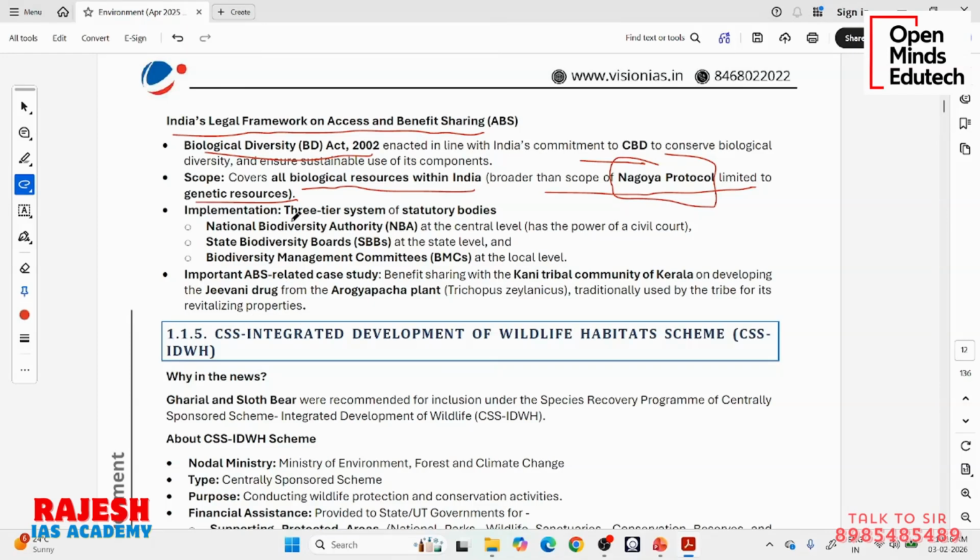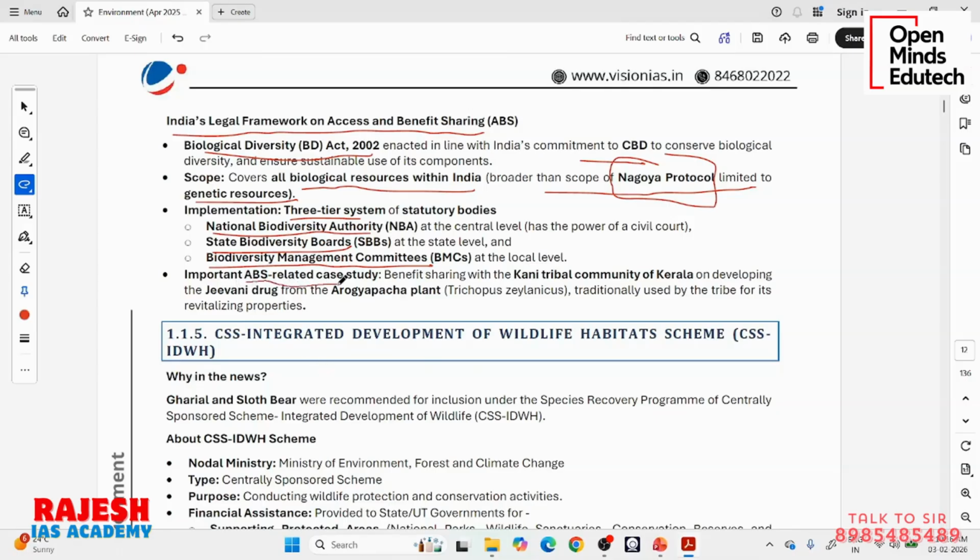Then we are implementing this biological diversity using a three-tier system. One is at national level, we have the National Biodiversity Authority. At state level, we have state biodiversity boards. At district level, we have biodiversity management committees. So from district to national level, we are managing biodiversity at every level.